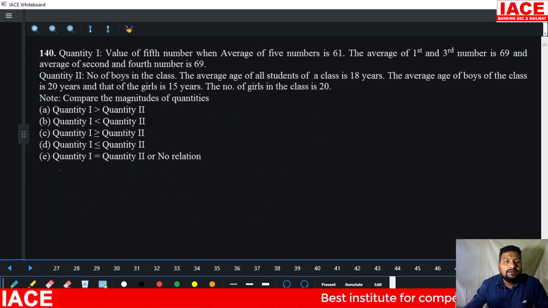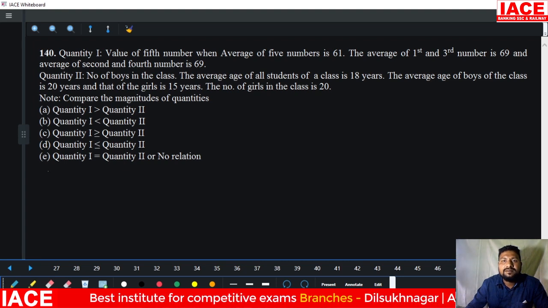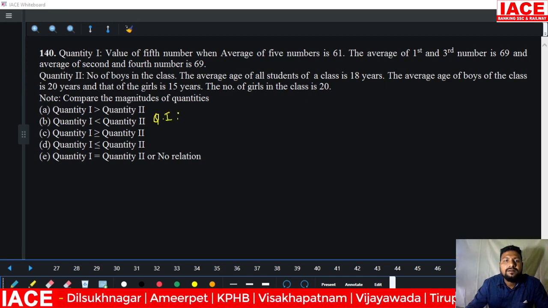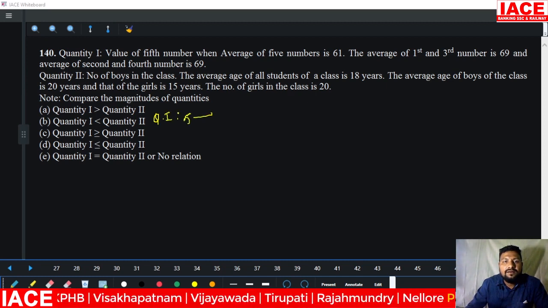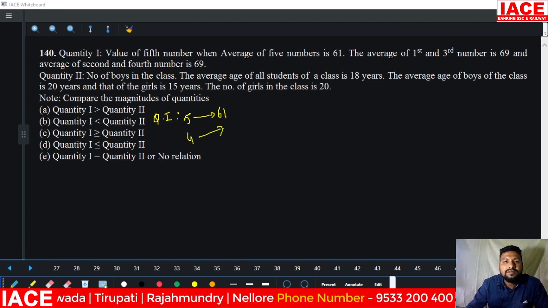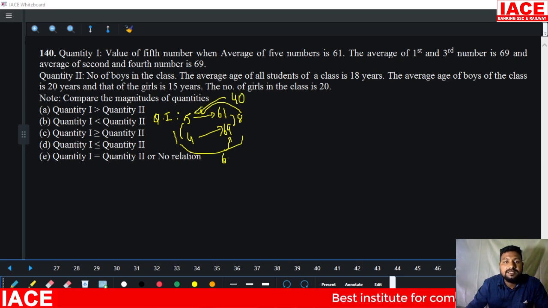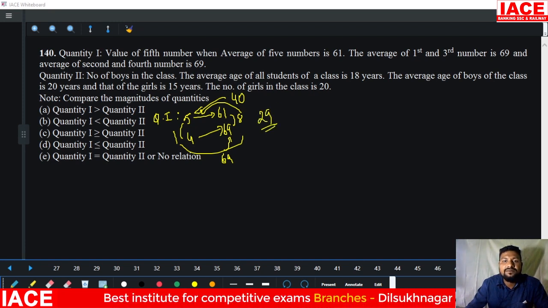Next, value of fifth number, quantity 1 for 140 question. Average of 5 numbers is 61. Okay, 5 numbers, quantity 1. 5 members average is 61. 4 members average is 69. Here difference is 8. Here difference is 1. 1 into 69, 8 into 5 is 40. Here the 69 to 40 gap is 29. That means the fifth number value is 29 for quantity 1.